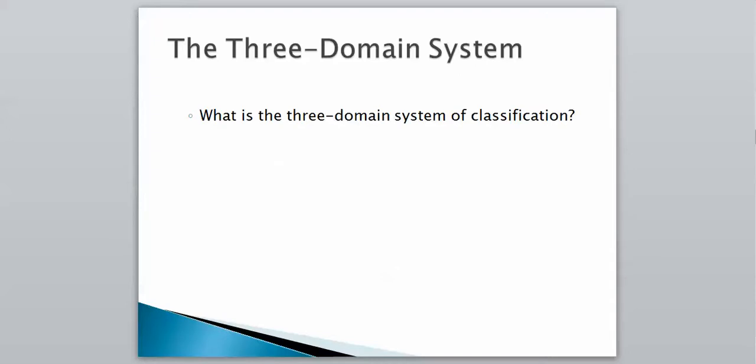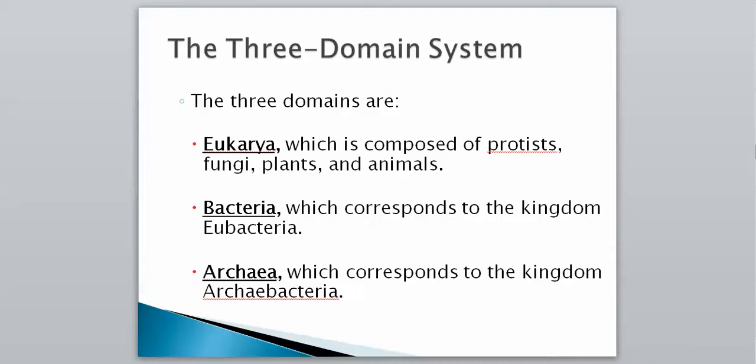So what is the 3-domain system of classification? We're going to look at the 3 domains. The first one is known as Eukarya. Eukaryotic cells are associated with the protists, the fungi, the plants, and the animals, so Eukarya sounds like eukaryotic. The next one is Bacteria, which only corresponds with the kingdom Eubacteria. Those names are almost identical, just a little bit different. Then we have Archaea, which corresponds to the kingdom Archaeobacteria. These domains aren't that hard to remember because their names are really associated with what they are.